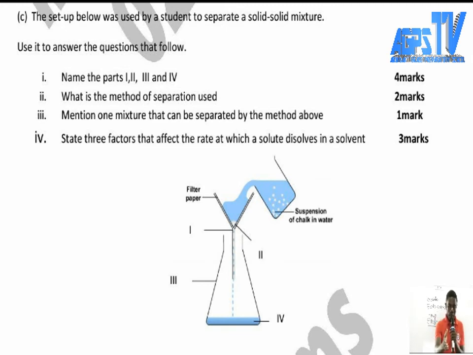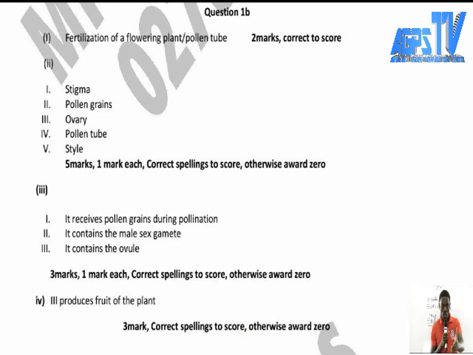Now look at the diagram. They are pointing to this object labeled I. We have I over there, and we have IV. So, without wasting time, look at the scores before you answer.